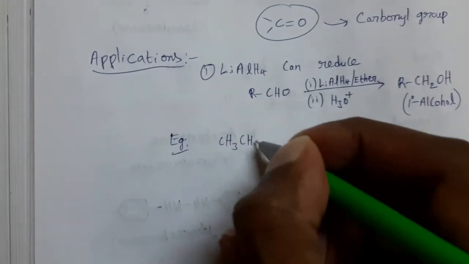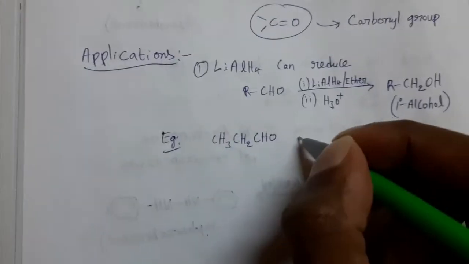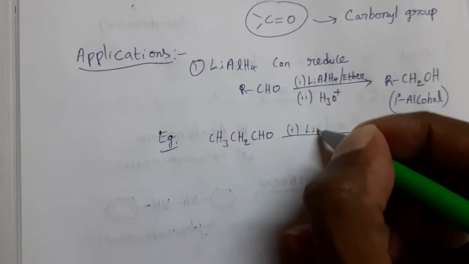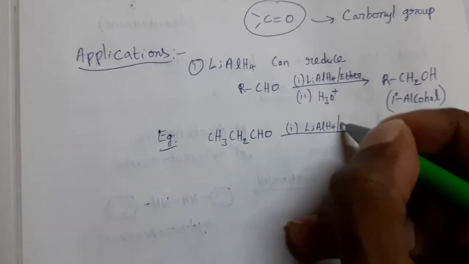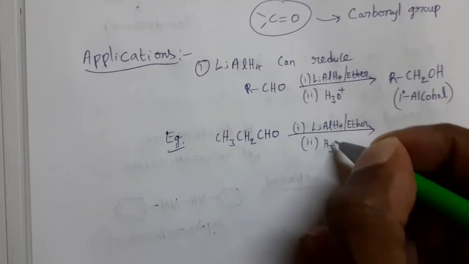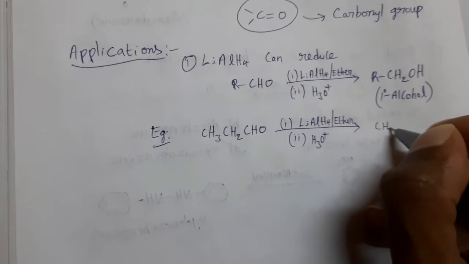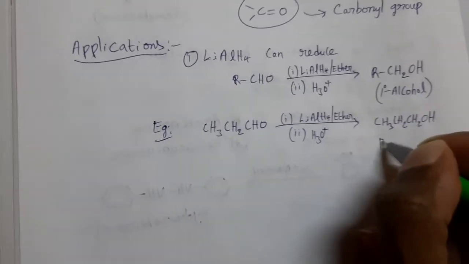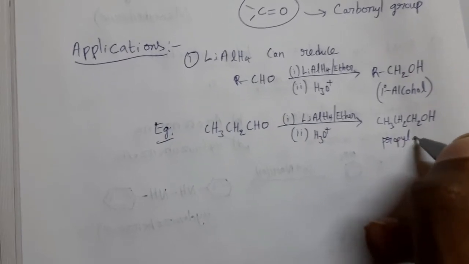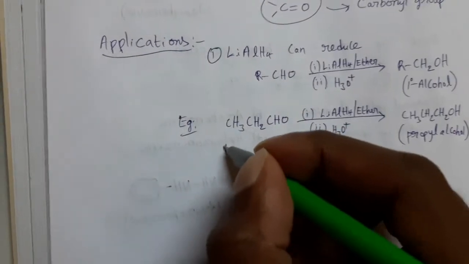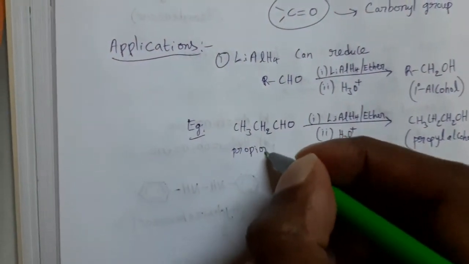Propionaldehyde, CH3CH2CHO. This compound is reduced with LiAlH4. Then we can get primary alcohol. What is the primary alcohol in this case? CH3CH2CH2OH, propyl alcohol. This is primary alcohol. This is propionaldehyde.